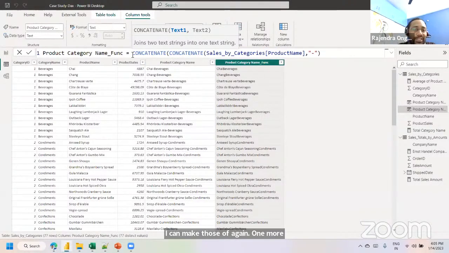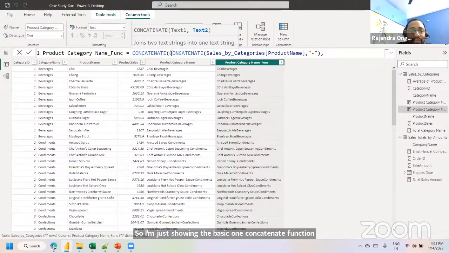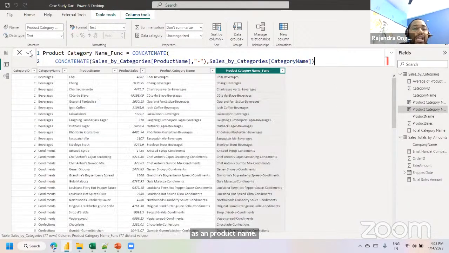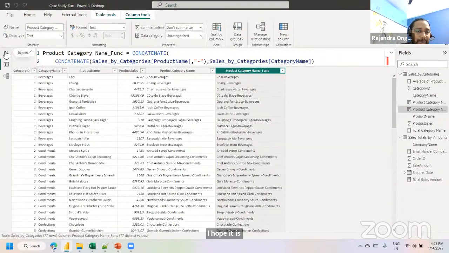On top of it, I can make use of one more function, CONCATENATEX as well. I'm just showing the basic one, the CONCATENATE function, comma. This complete CONCATENATE is going to treat text 1, comma, text 2. Text 2 we are going to treat as the category. Product name is already available. Validated. So we can see the hyphen between the product and the category. In this way, we can make use of CONCATENATE. I hope it is clear. If you have any queries or concerns, please let me know.